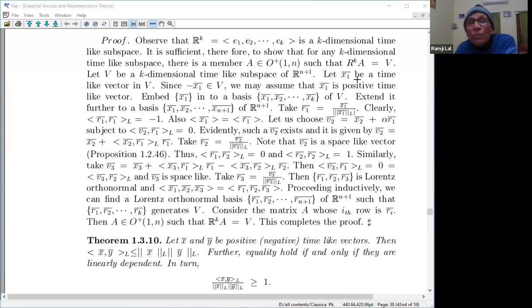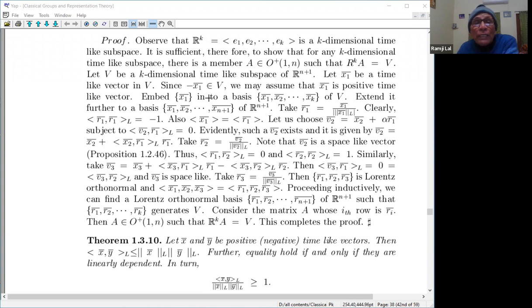Since V is a k-dimensional time-like space, it will contain a time-like vector. It must contain one because of the definition. So let x1 be a time-like vector in V. Minus x1 also belongs to V because this is a vector space. Minus x1 is also time-like, but it is a negative time-like vector. If x1 is a positive time-like vector, minus x1 will be a negative time-like vector. So we may assume that x1 is positive time-like, because minus x1 also belongs to this subspace.